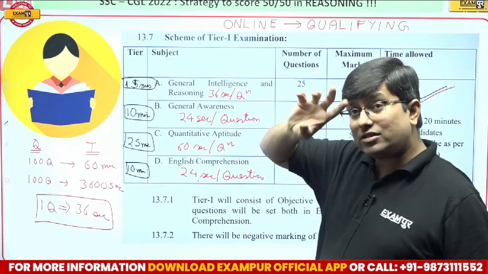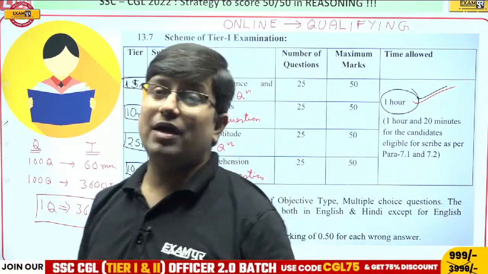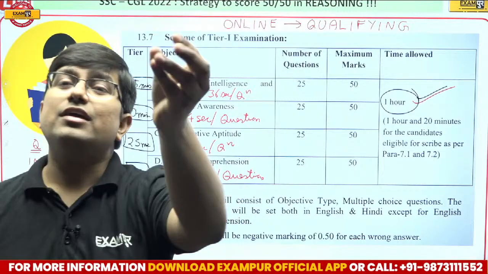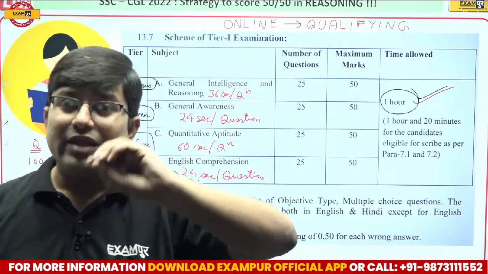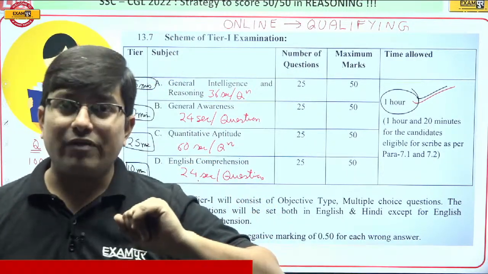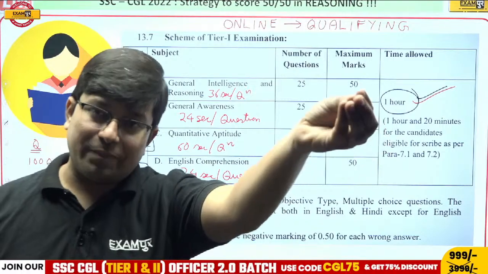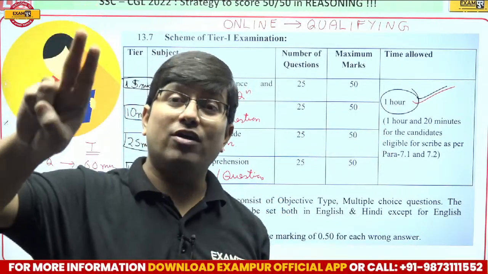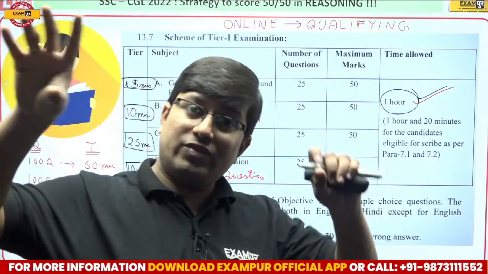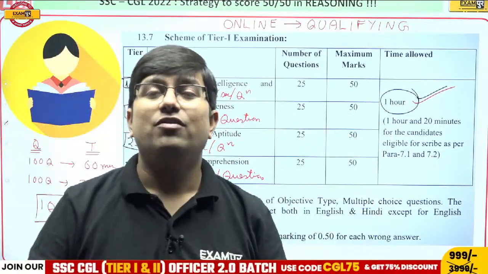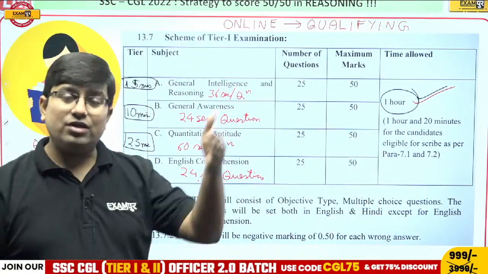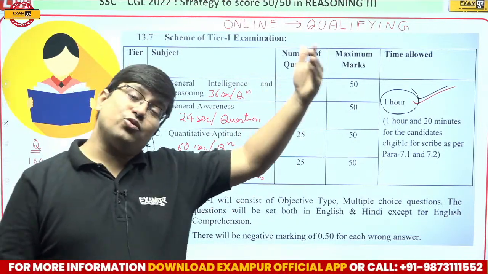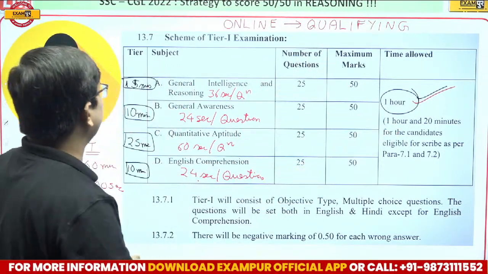The logic is this: attempt in this manner. Calculative topics need pen and paper. In English, do you need pen and paper for solving? In GA, do you need pen and paper? No. But in reasoning, you need it. In quant, you need it. So these topics should be alternate. For example, if you start with quant, then don't go for reasoning. Go for either English or GA, and then come to reasoning.